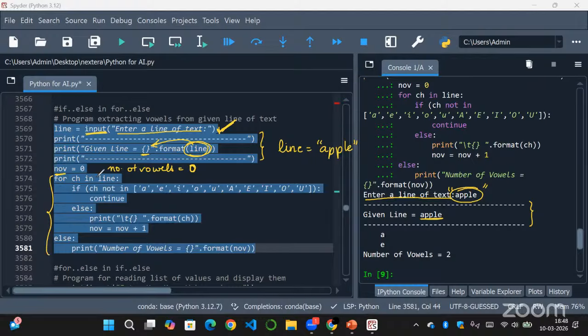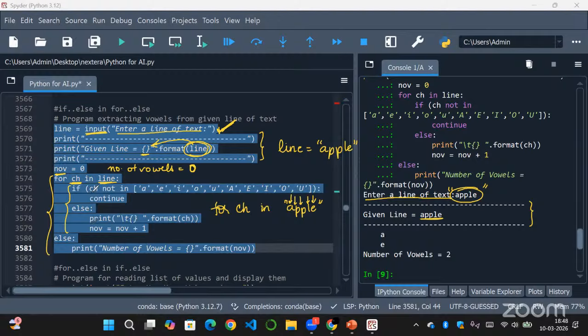So here first we have for. In the for loop, the ch, that is the loop variable, will refer to line. So for ch in the string apple. So here first we are checking each of the characters if it is a vowel or not. So to check if it is a vowel or not, we have given an if else inside of this for loop. So we have if else condition.